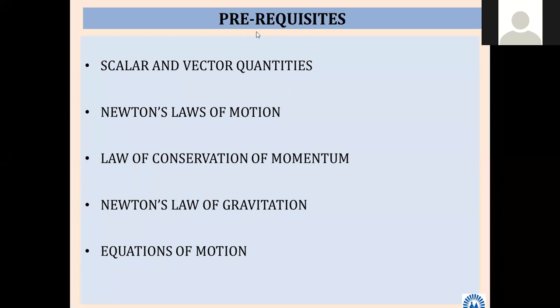Hereafter you will always come across this word, prerequisites, to learn any subject. Suppose you want to learn basic mechanical engineering, you should know what thermodynamics is, and you should have some background of chemistry.